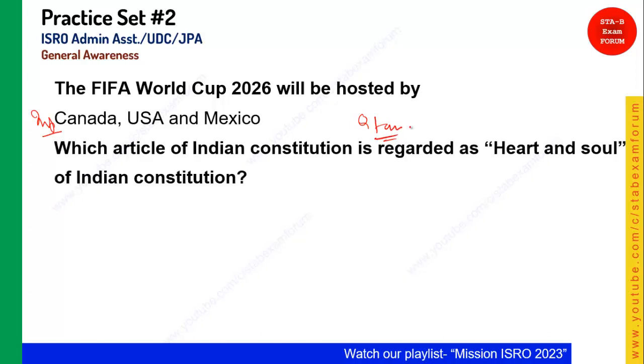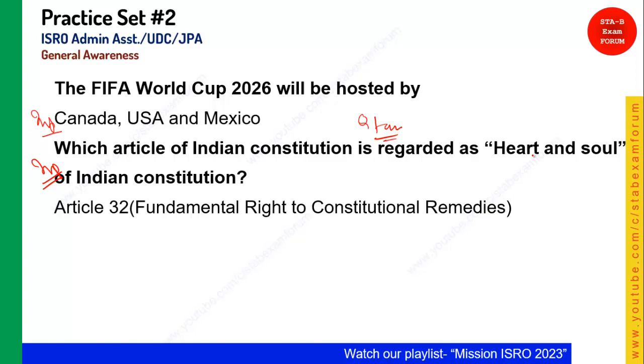Which article of the Indian Constitution is regarded as the heart and soul of the Indian Constitution? Why is it known as heart and soul? Because with this article you can basically seek remedy for any part of the constitution. That's why it is called heart and soul, and it is article 32. Article 32 is known as the heart and soul of the Indian Constitution because it gives the fundamental right to constitutional remedies. It is very important, student, you need to remember this article as well.